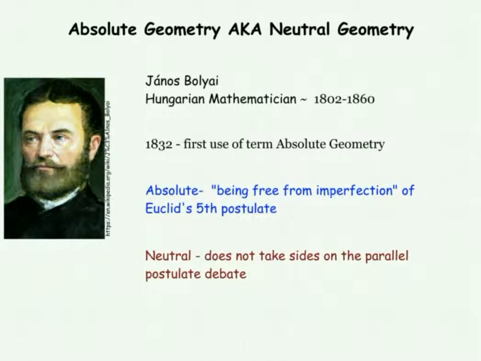Again, in Euclid's Elements, the first 28 propositions and proposition 31 avoid using the parallel postulate and therefore are valid in absolute geometry.